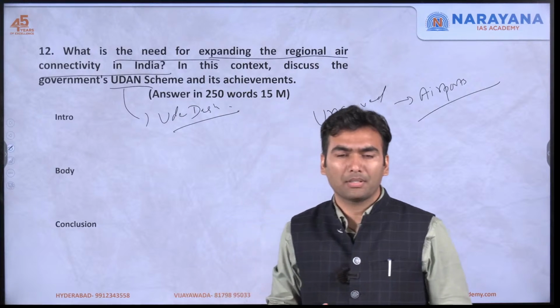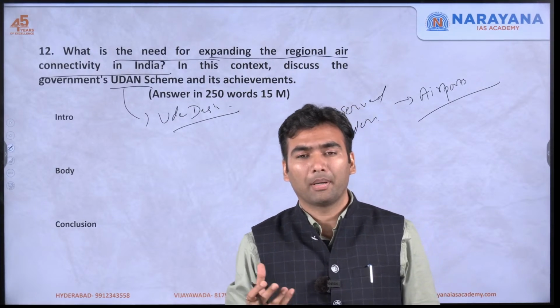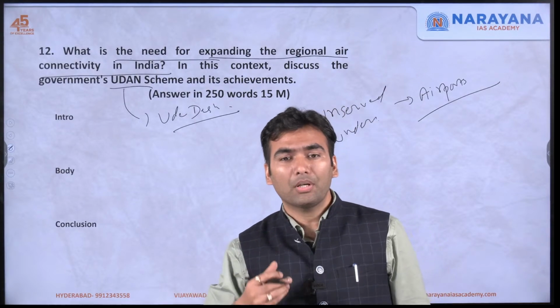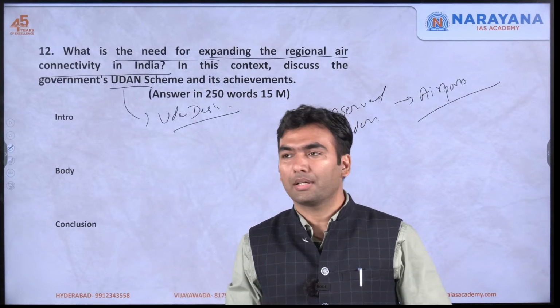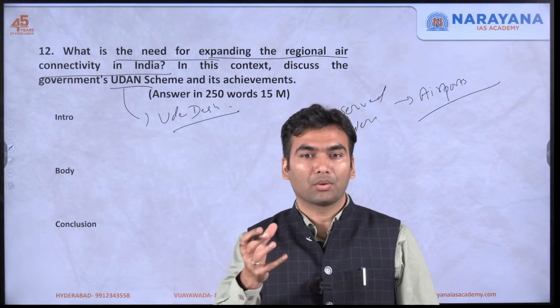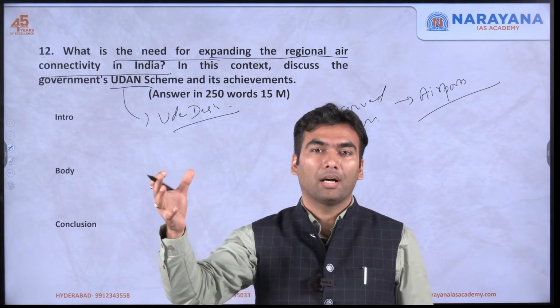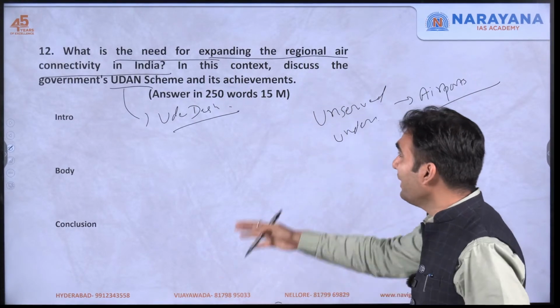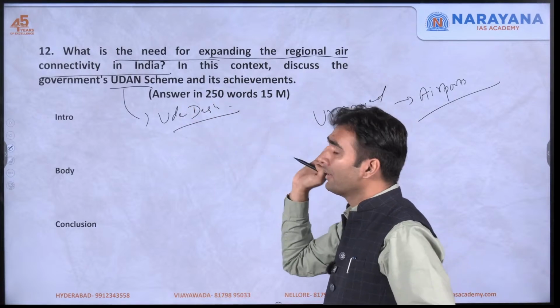Major airports like Delhi, Bangalore, Kolkata, Mumbai are anyway getting a lot of traffic. But we want to connect the hinterland. We want to connect areas like Gaya, Bhilai, Durgapur to the other major airports. For that purpose, we have this Udan scheme.